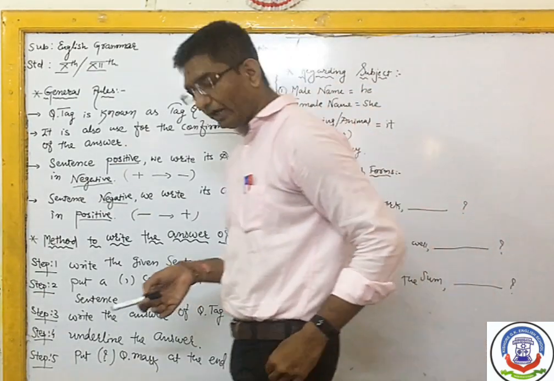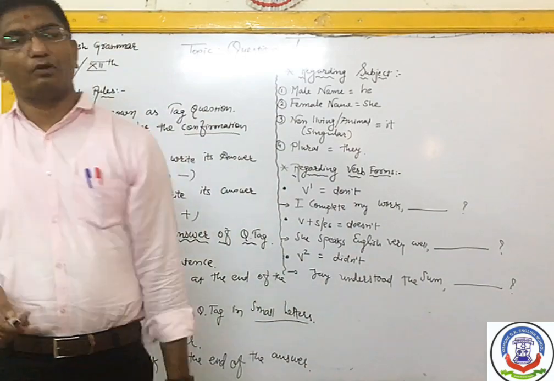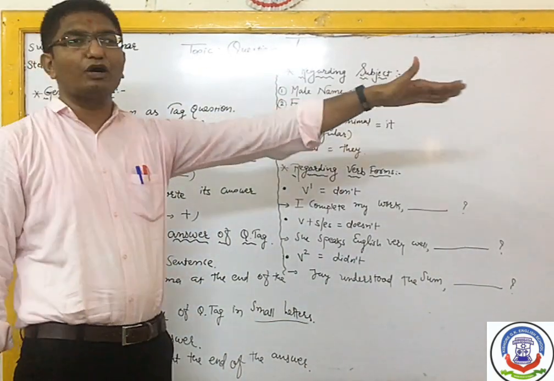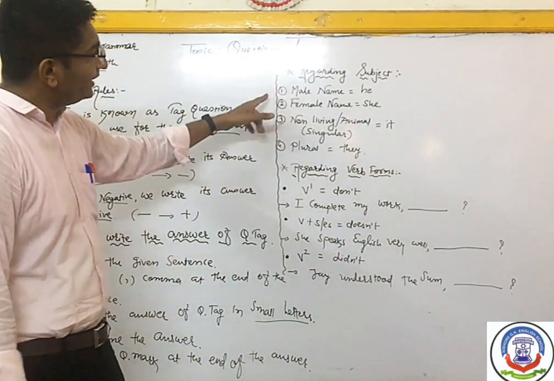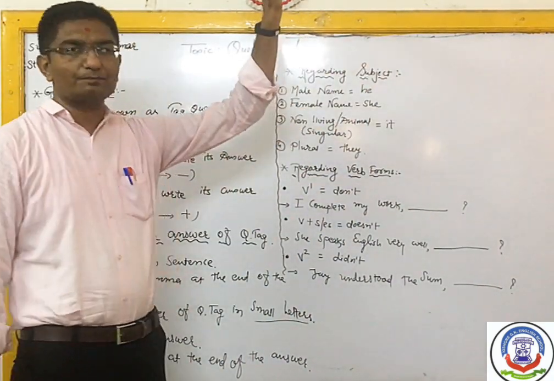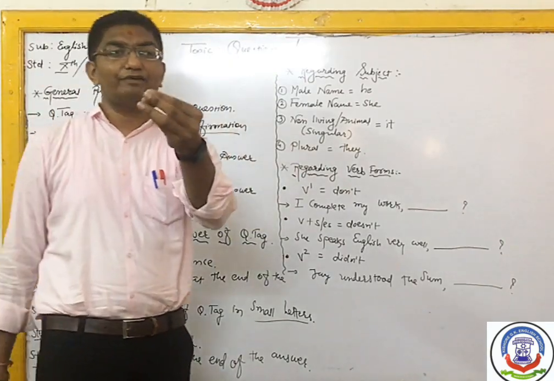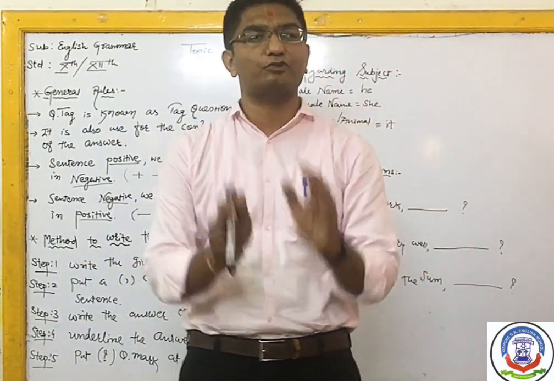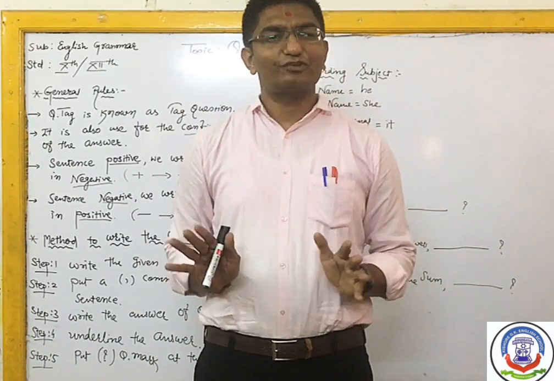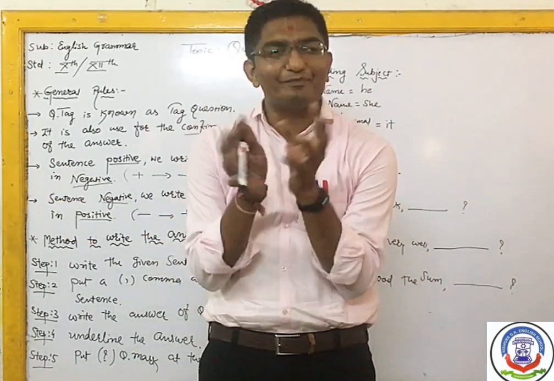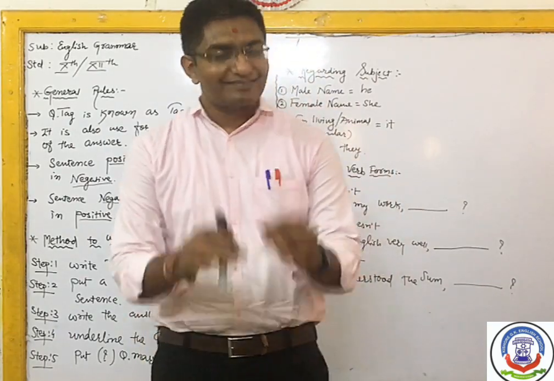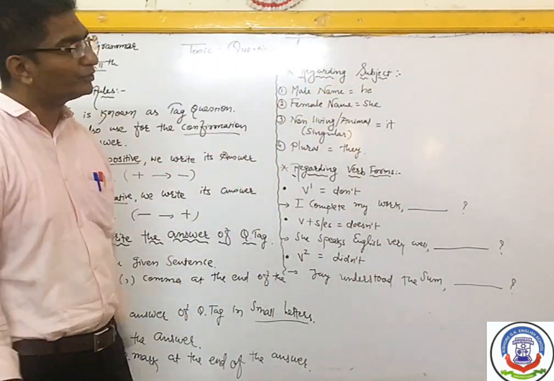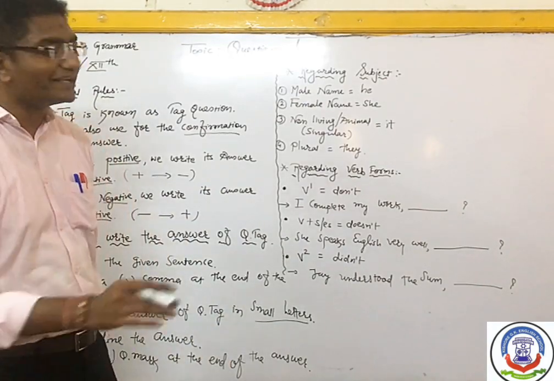Good. So I hope that all the students understood all these basic things. Moving on to the next segment of our topic, and that is regarding the subjects. Subjects like I, we, you, they, he, she, it, Mahesh, Suresh, people, student, children. These all are the subject. Even the government is also the subject. So all living and non-living things are also included in your subject when the sentence is given.